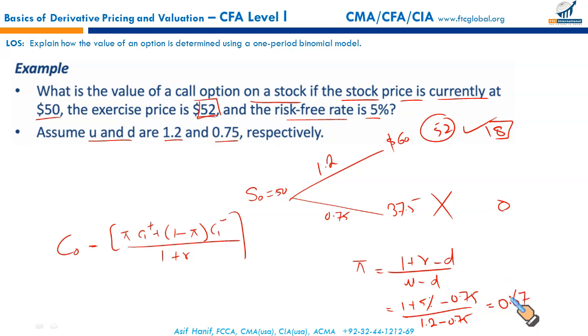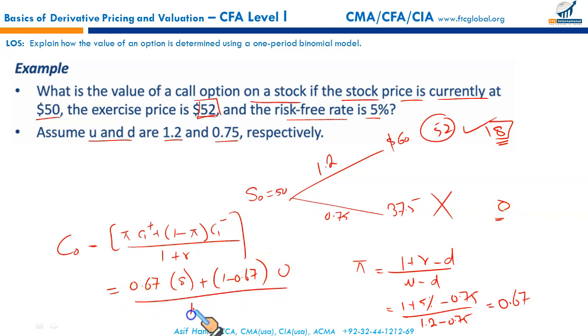Right? So what you're going to do now is replace this 0.67 in the formula to calculate the value of the call option under the one period binomial model. In case of up, the call value is $8, so 0.67 times 8 plus 1 minus pi, that is 1 minus 0.67, times the value of the call in case of a down tick, that's 0, and upon 1 plus R, that is 1 plus 5%, 1.05.